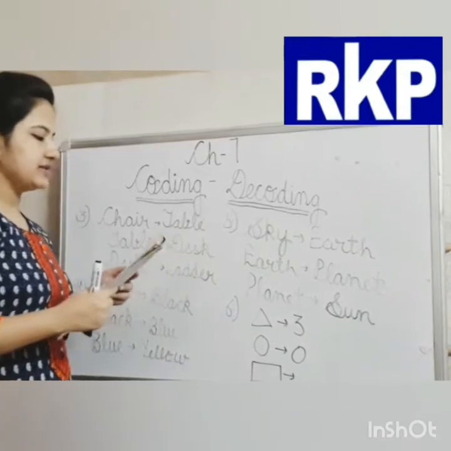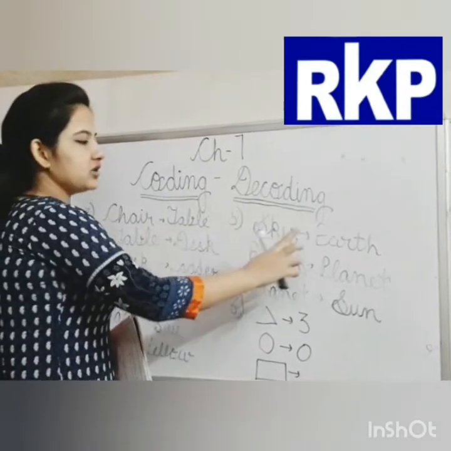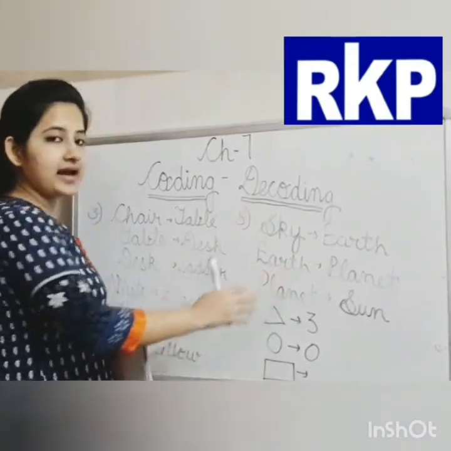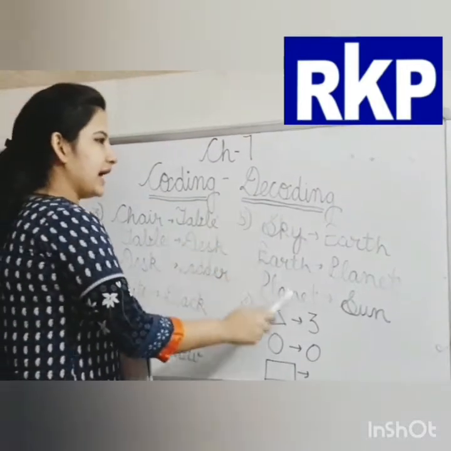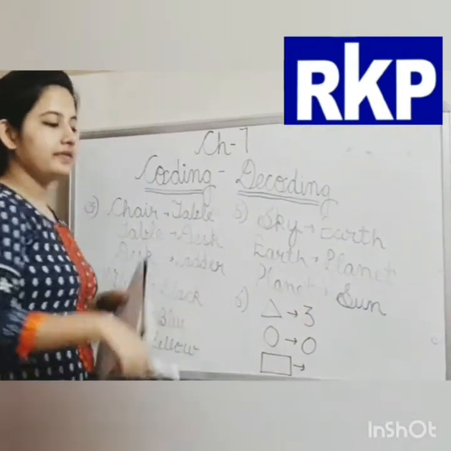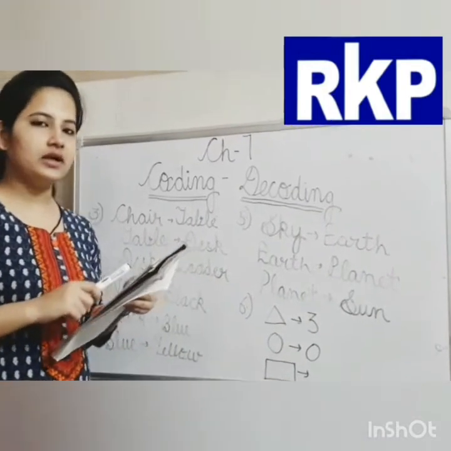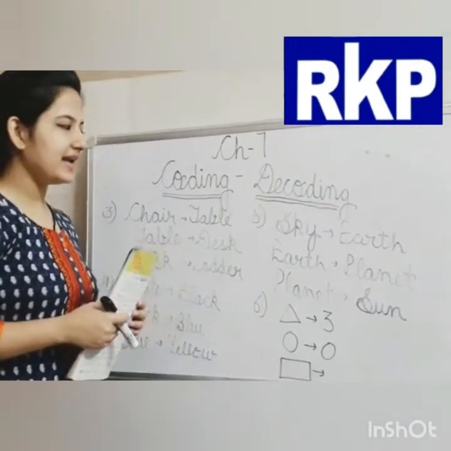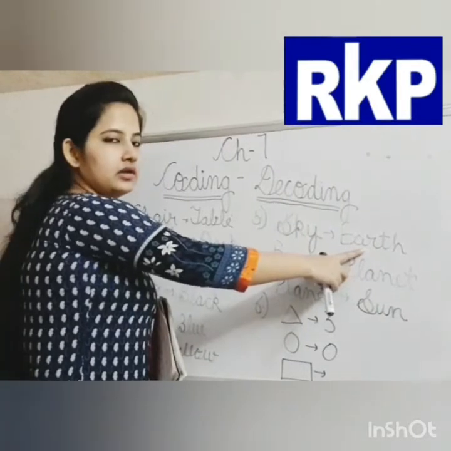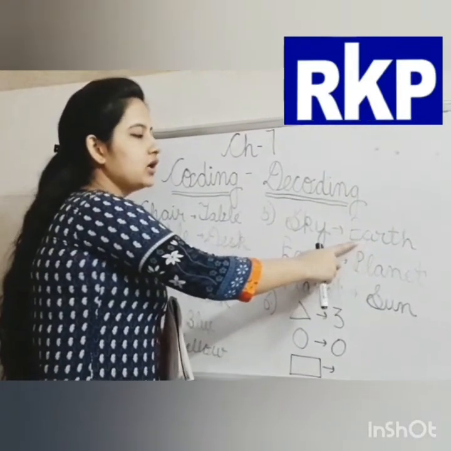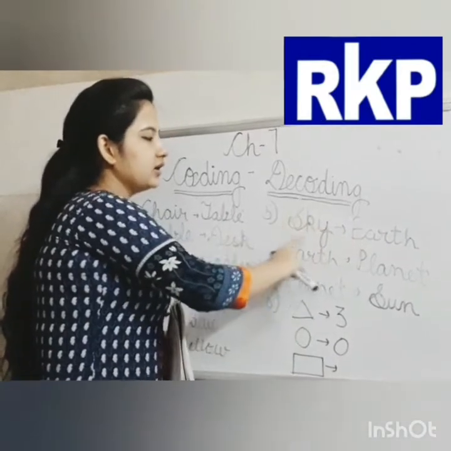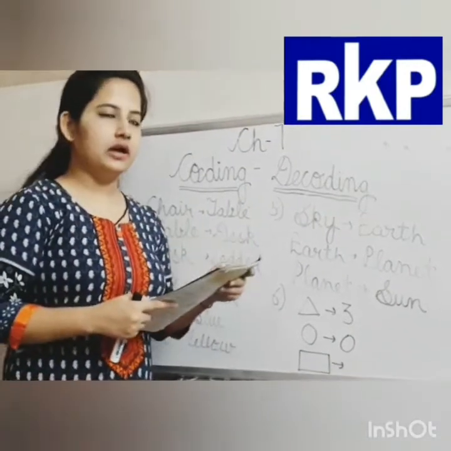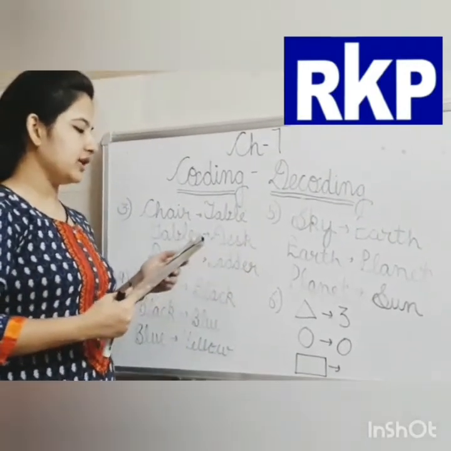5th part. It is given that if we call sky as earth, and earth as planet, and planet as sun, then where do the stars shine? In the sky. So the answer will be earth, because the coded name of sky is earth. A part, earth will be the answer. Now come on to the next one.